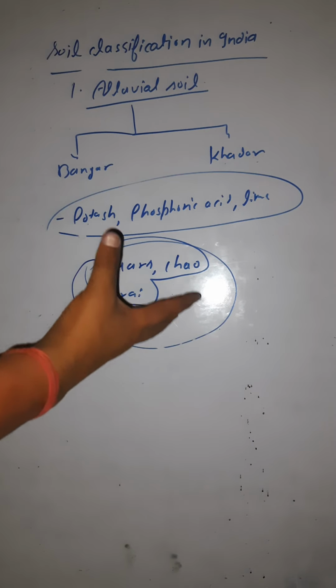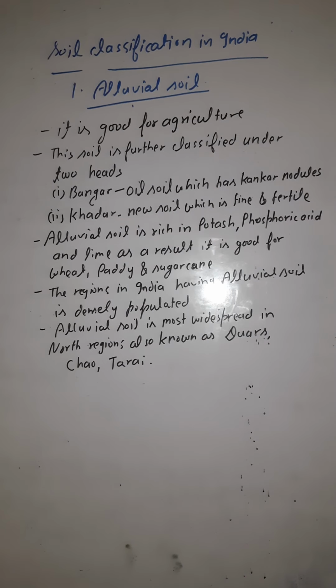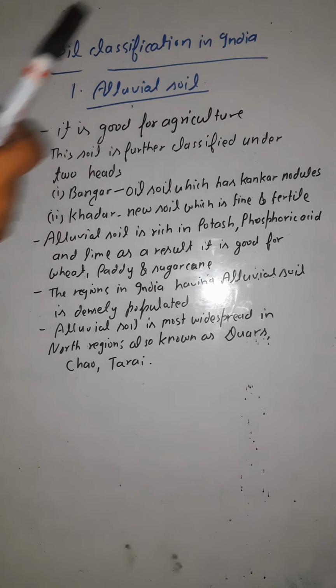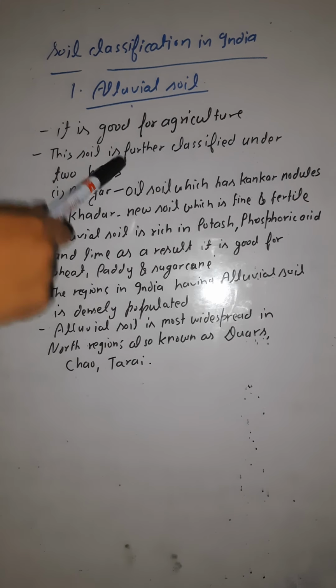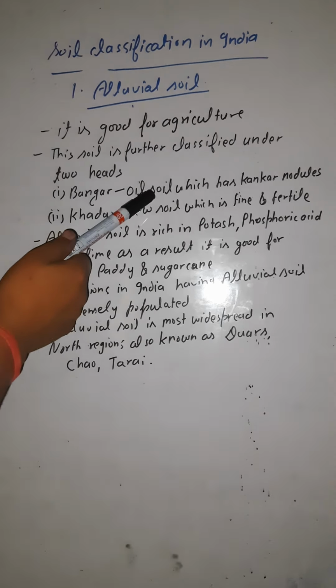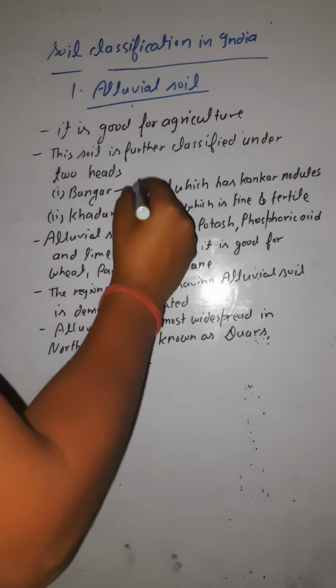Let me write this down. This is what you have to write in your notebook about alluvial soil. It is good for agriculture. This soil is further classified into two heads, Bangar and Khadar.